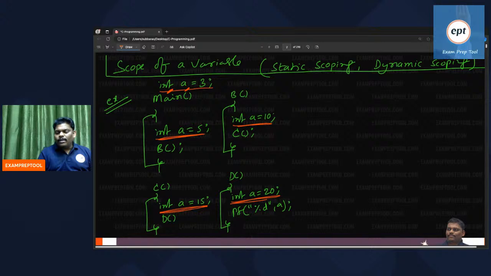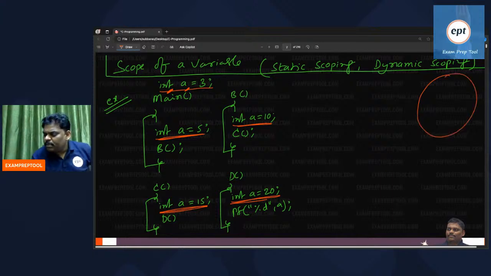What is the answer? Global declaration is 1. Local declarations are 4. Please be careful. Local declarations are 4, global declaration is 1. Everyone remember. See this one. This is the memory.